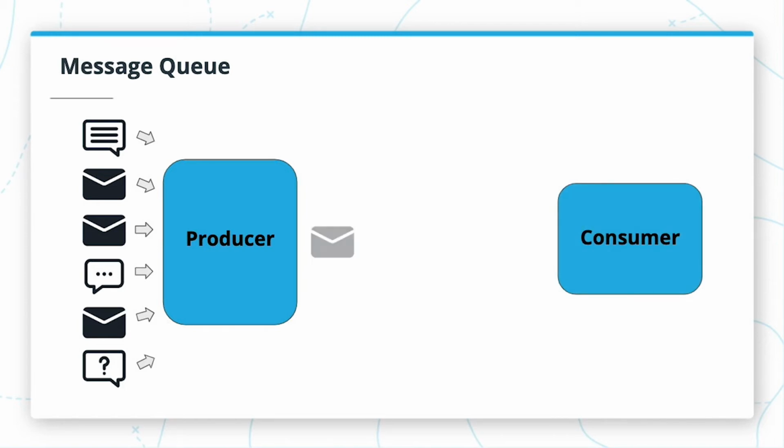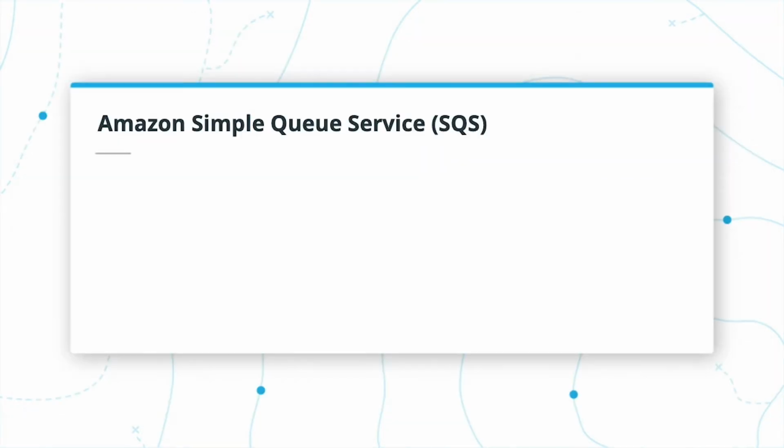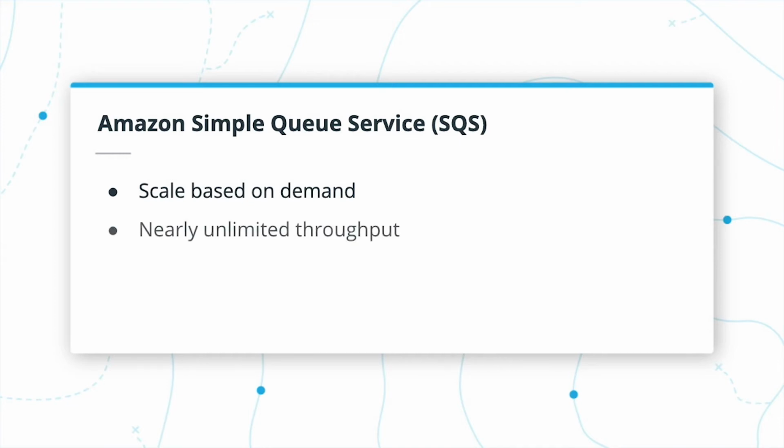to the queue. The message is stored in the queue until another component called a consumer retrieves the message and performs the requested action. Amazon SQS also leverages the AWS cloud to dynamically scale based on demand. SQS scales elastically with your application, so you don't have to worry about capacity planning and pre-provisioning. There is no limit to the number of messages per queue, and the standard queues provide nearly unlimited throughput.